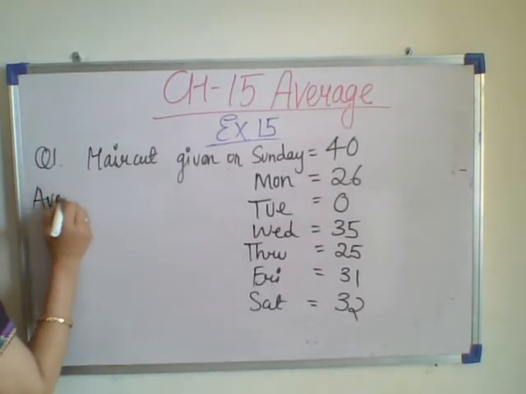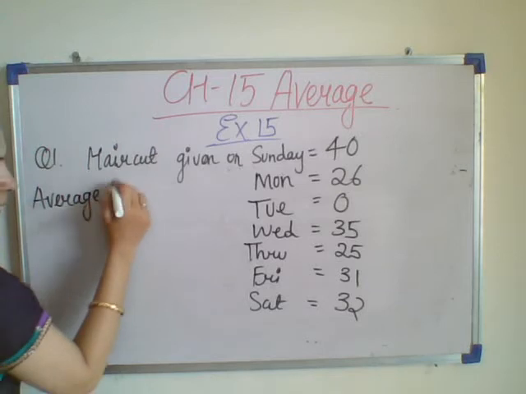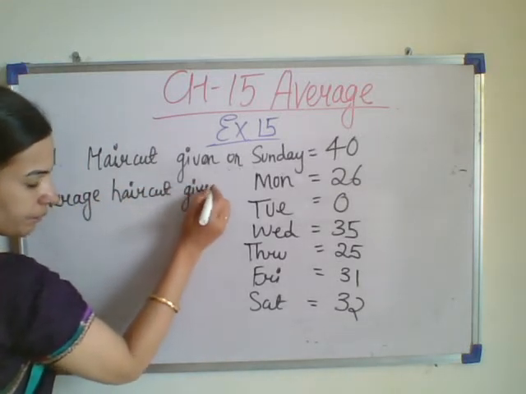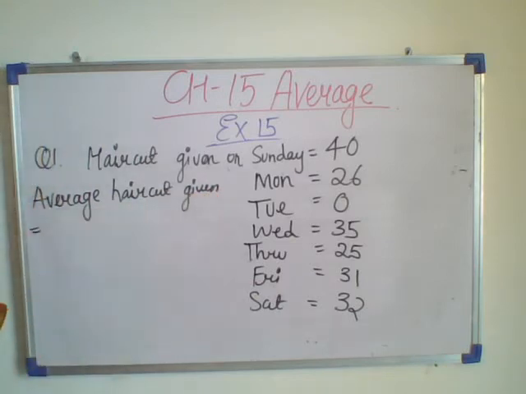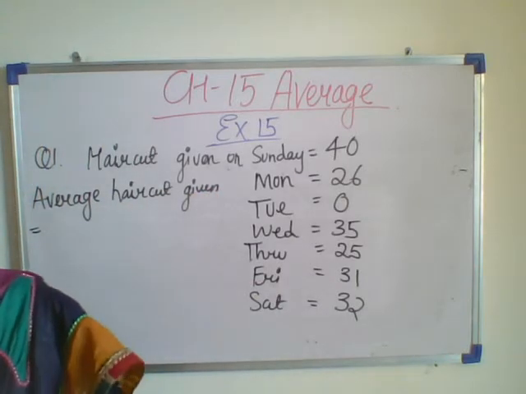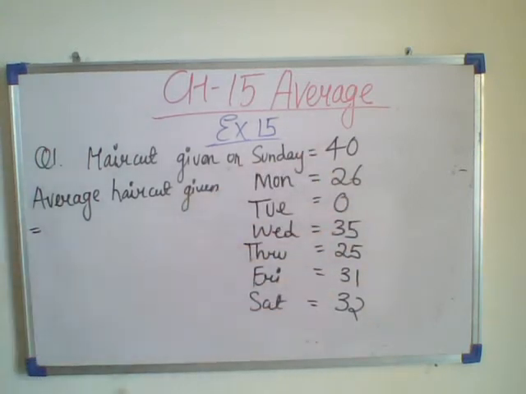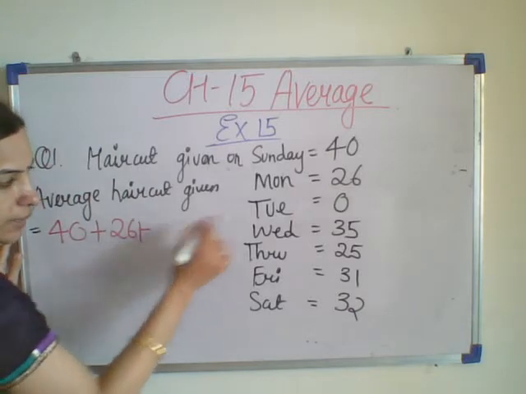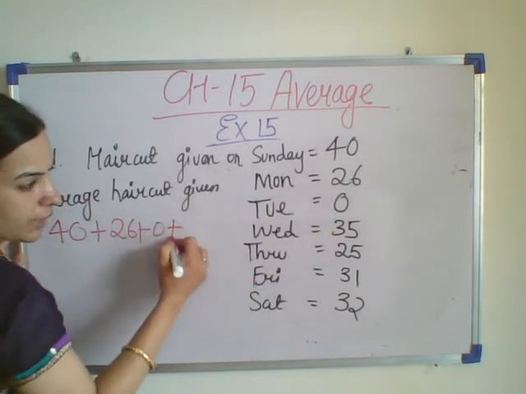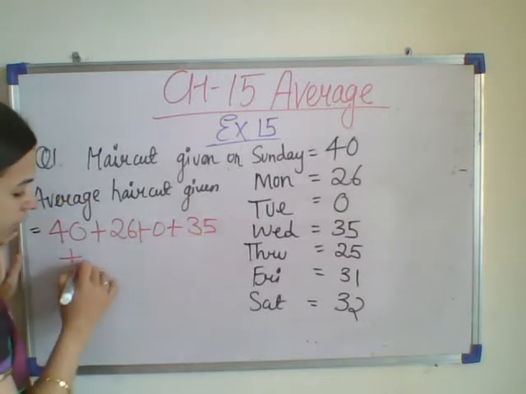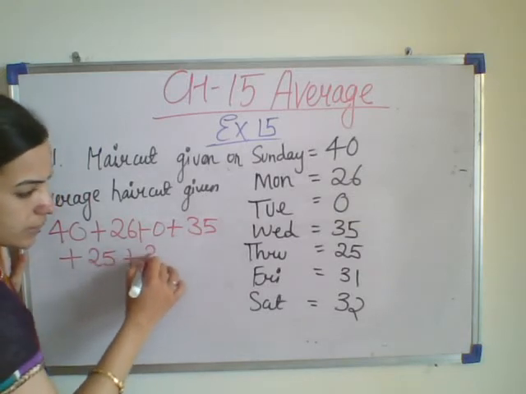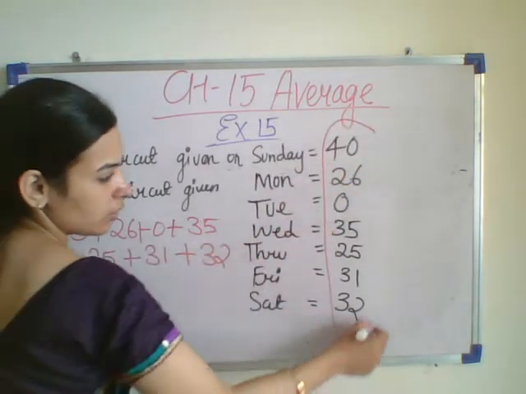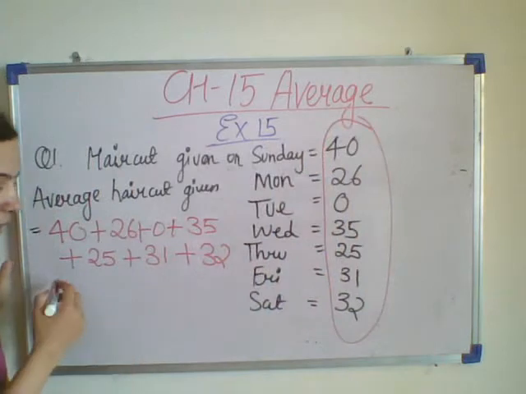We have to find the average haircuts given in a week. So how will we find the average? We have to add all of these: 40 plus 26 plus 0 plus 35 plus 25 plus 31 plus 32. You have to add all this and divide by the total.